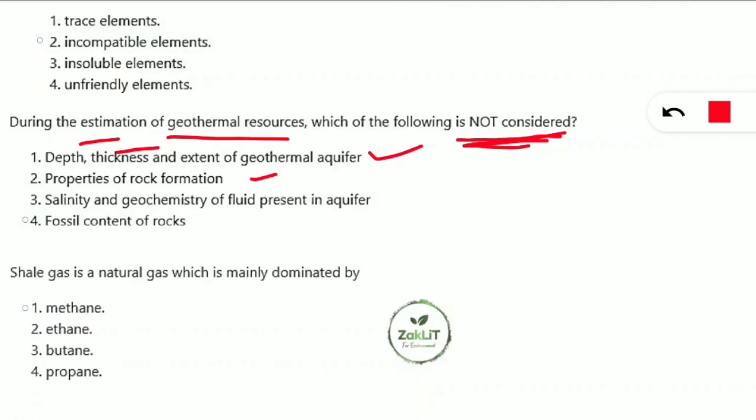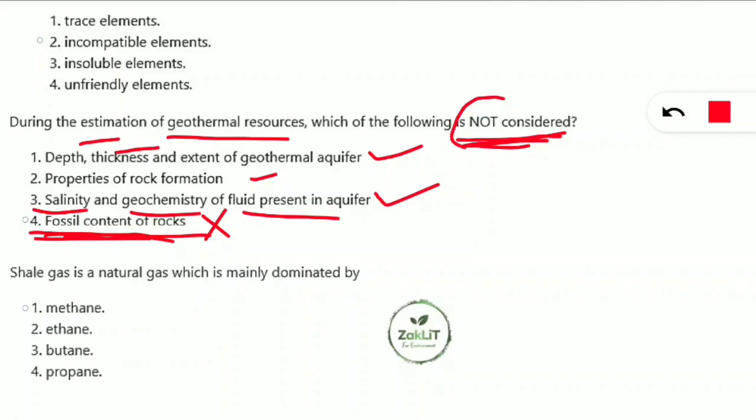Fossil content of rock is not needed when we are going for the geothermal resource estimation, but salinity and geochemistry of the fluid present in the aquifer is also very important to know. So these three are required. This fossil content is not required, so it is not considered. Option number 4 will be the correct option.